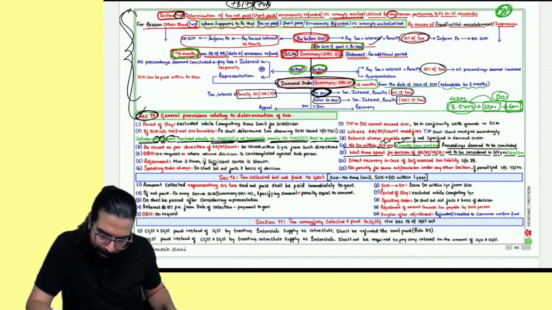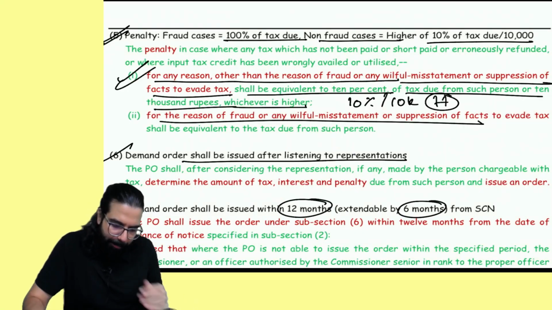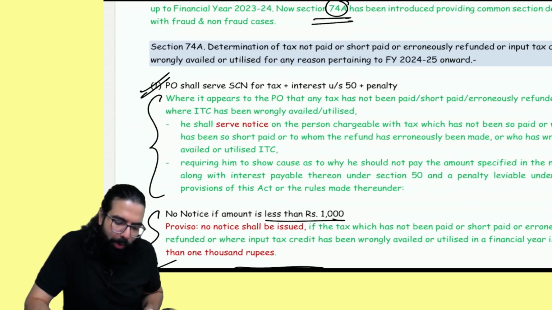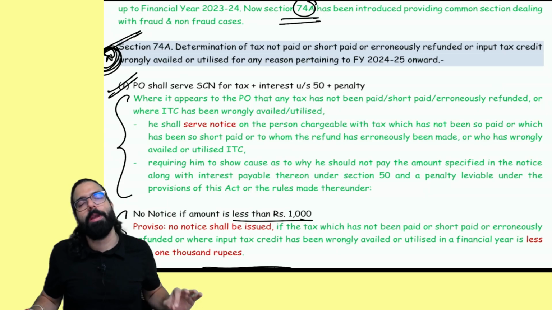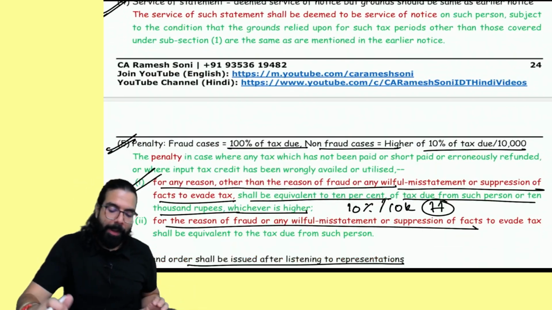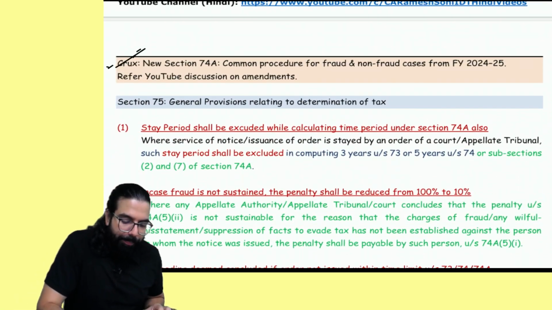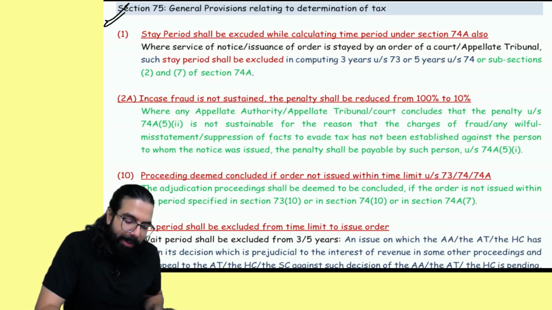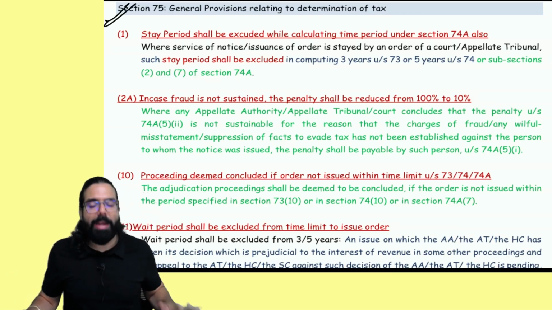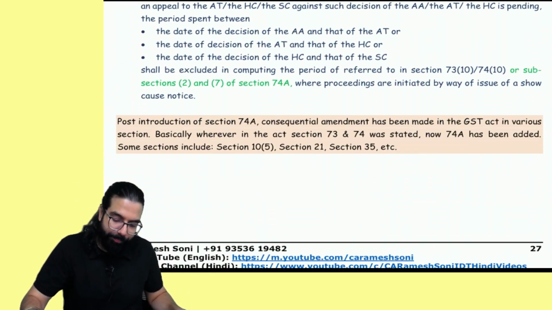That's all. There is nothing else. 76, 77, nothing, no changes. People, please come over here. Section number 74A, I went ahead and told you. I've told you the summary also. Please read this properly once again, very, very important. I've given the summary also. The chart also has been given. New section 74A, a common procedure in case of fraud and non-fraud cases. Done, sir. 75 I've already told you. Wherever 73, 74 was there, now they have gone ahead and told 74A. That's all.